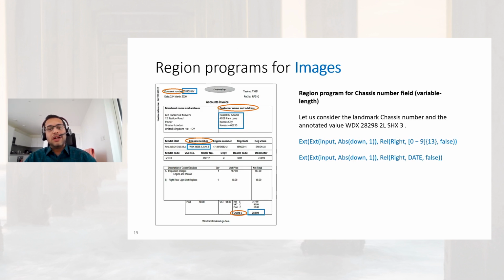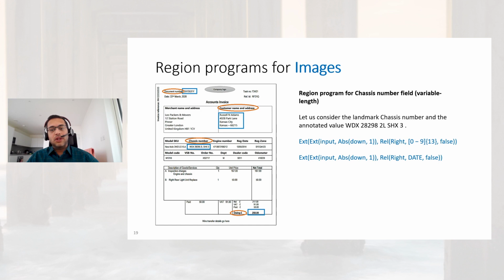Now, let's look at how we synthesize region programs in the case of images. We create a visual DSL which operates on top of OCR boxes to synthesize the region program. Intuitively, we traverse aligned OCR boxes in an absolute or relative manner. For instance, to extract the chassis value over here, we start with this chassis number landmark, we come down, and we extend right till we hit a pattern with 13 digits.